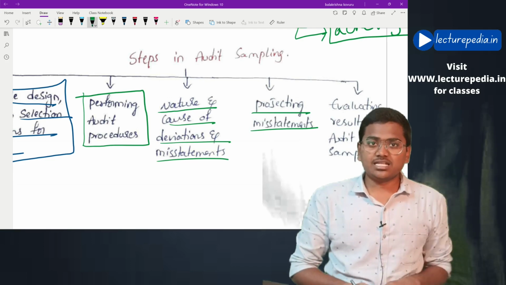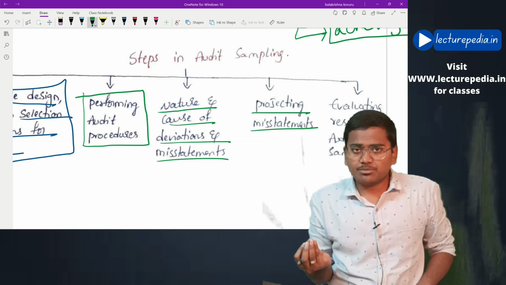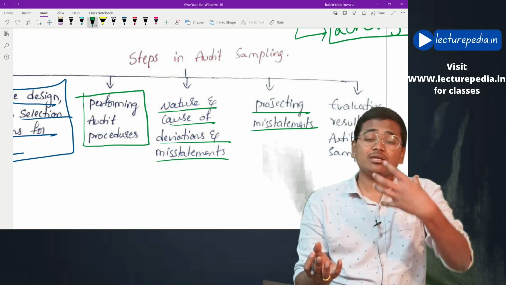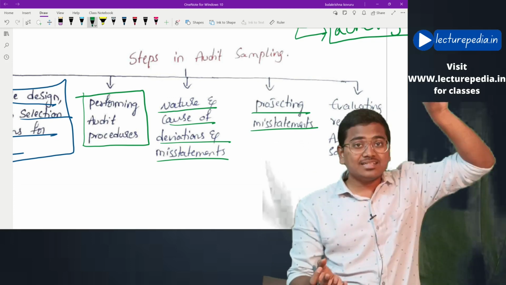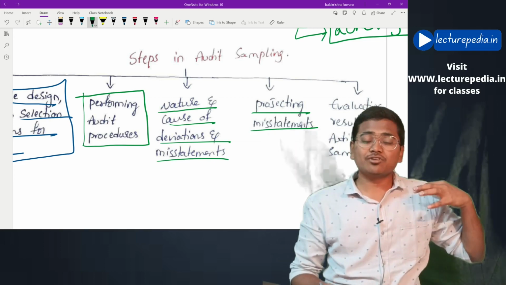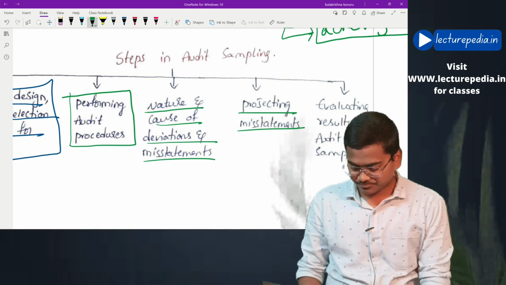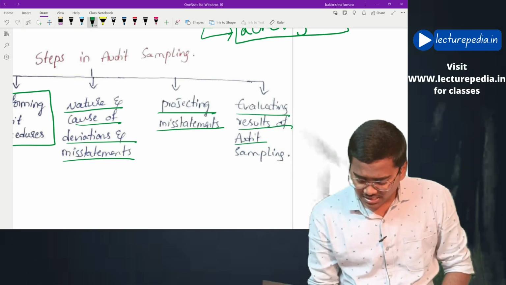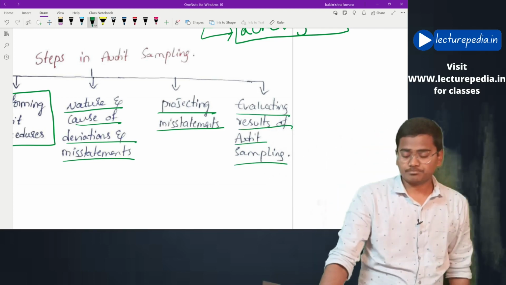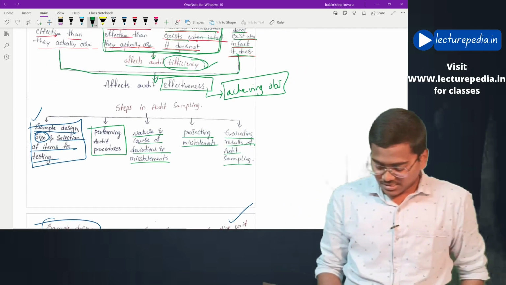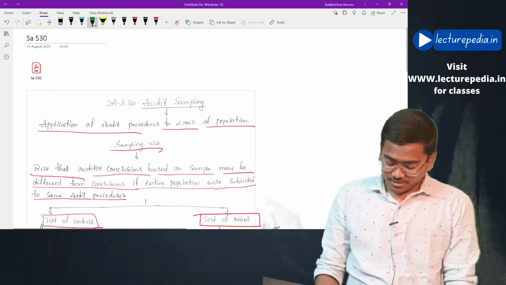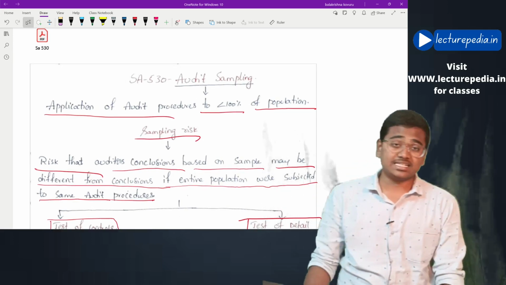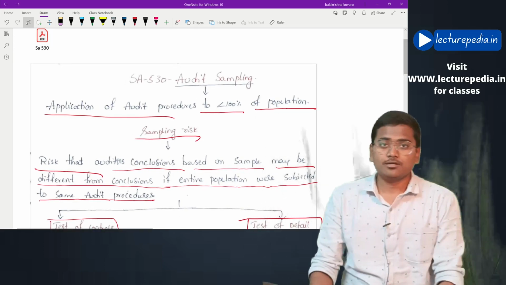He will decide if these many misstatements are identified in this much of sample, then how many misstatements could be identified in the entire population. Like this he will project the misstatements, and after that he will evaluate the results of audit sampling. This is the revision of SA 530. By this revision of SA 530, audit sampling has been completed.